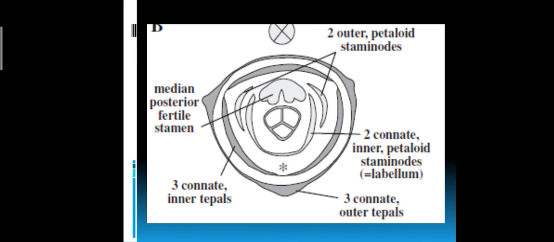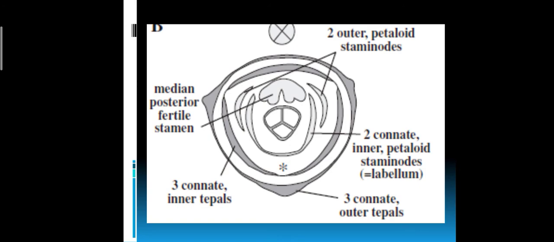Now look into this picture. This is a clear picture. You can explain the parts. See, there are outer 3 tepals, that is sepals, and inner 3 petals. And look into the inner part again. There are 2 outer petaloid staminodes and 1 star-like marking, that is the sterile or absent staminode, outer whorl.